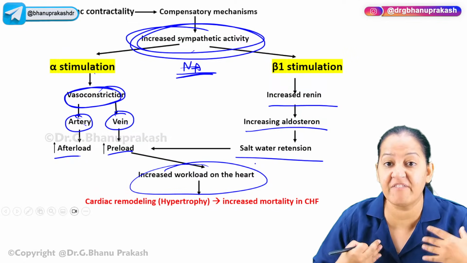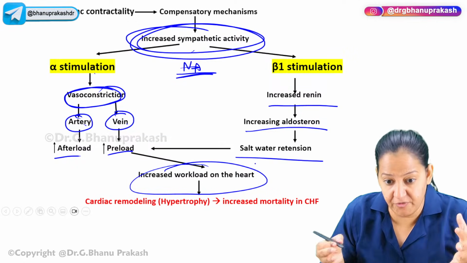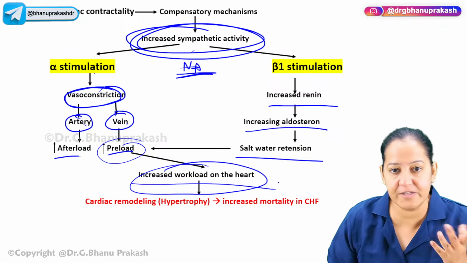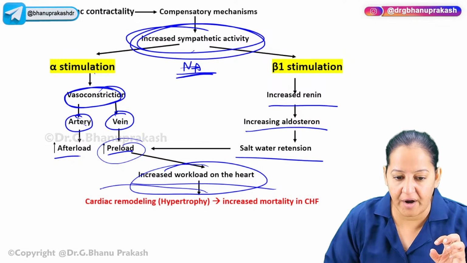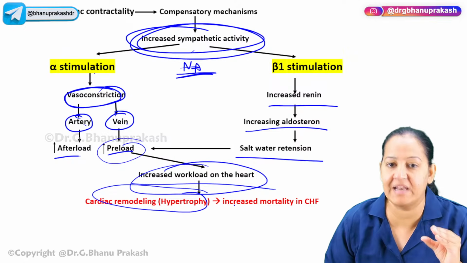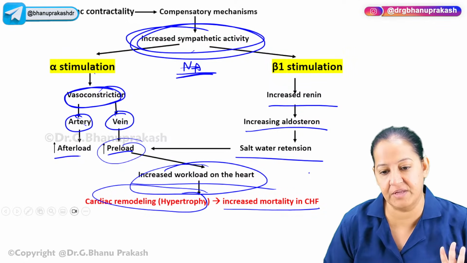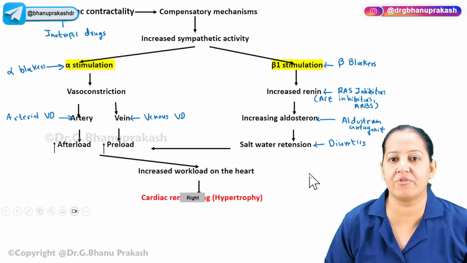Instead of 5, I'm having 5.5 or 6 liters of blood. Sodium and water retention is there. So it is again increasing the preload. Again, it is causing increased workload of the heart. So it will lead to cardiac remodeling or hypertrophy of the left ventricle, which is irreversible, and it is the most common cause of mortality in CHF. So if you understood this, now let me tell you the drugs which are helpful.